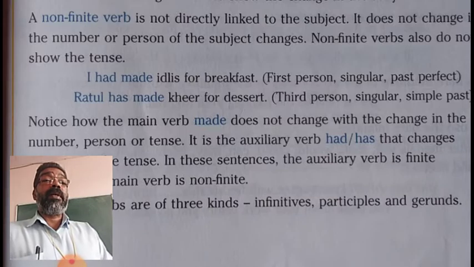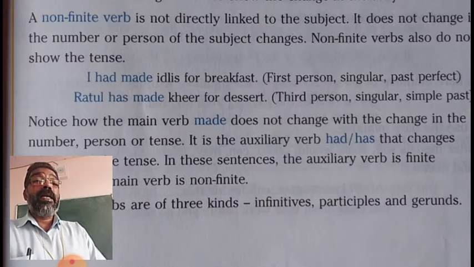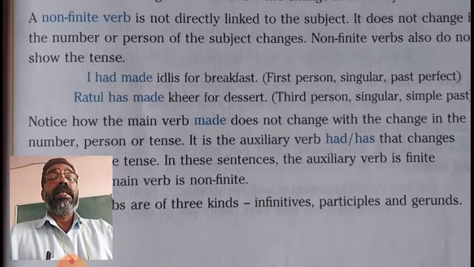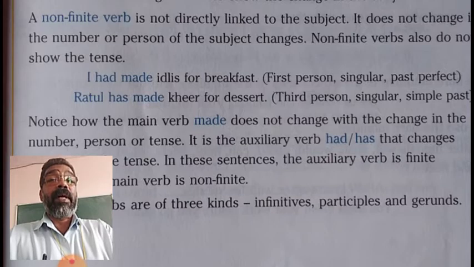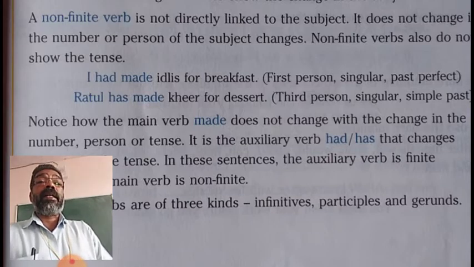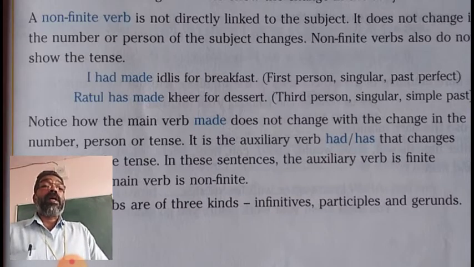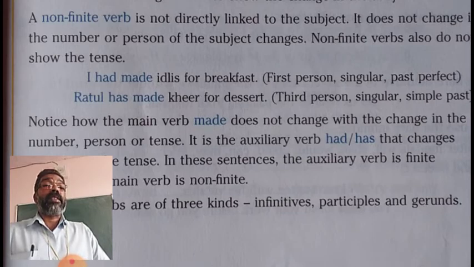So in the first example, I is the subject, first person singular, and the tense is past perfect, and the verb used is had made, helping verb had. Then in the second example, Ratul has made kheer for dessert.